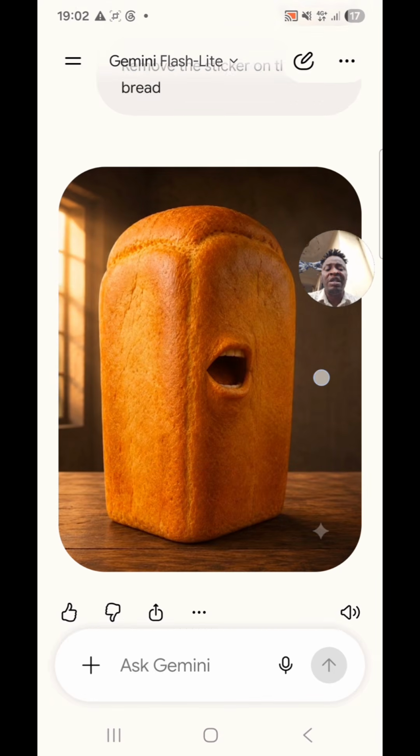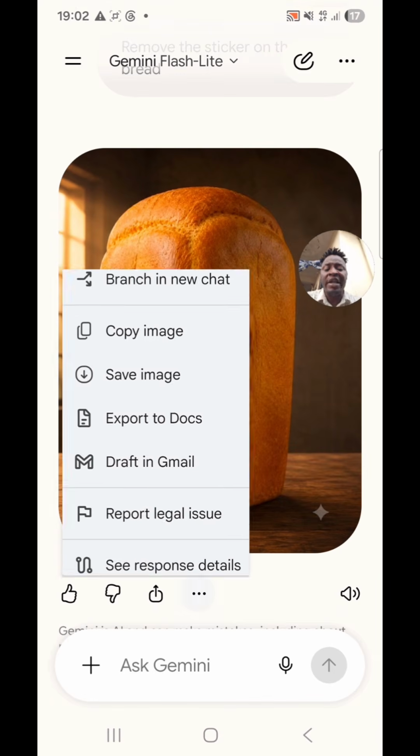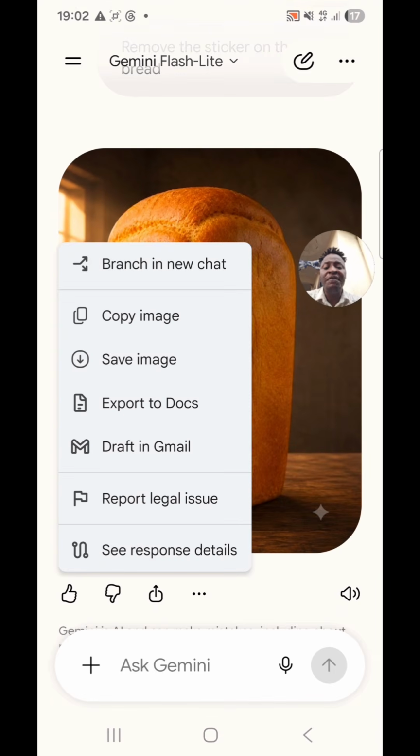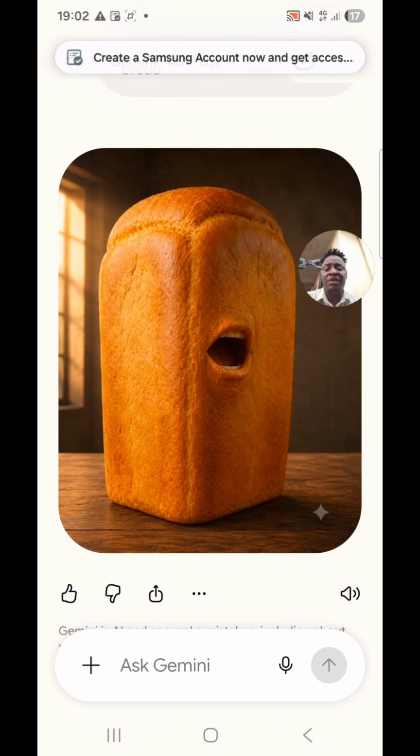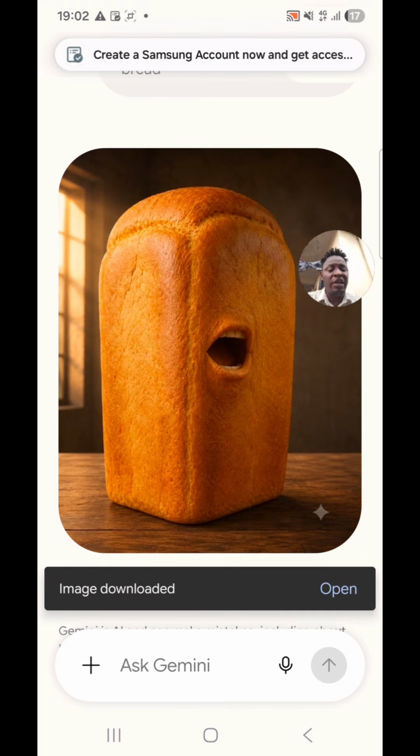You can see the bread. You can see the bread with the mouth open. So you come here where you get a small dot, you see where they get save. You just press save, the bread will save. Okay, the bread will save directly. The bread saved. So now, okay, you see the bread saved.